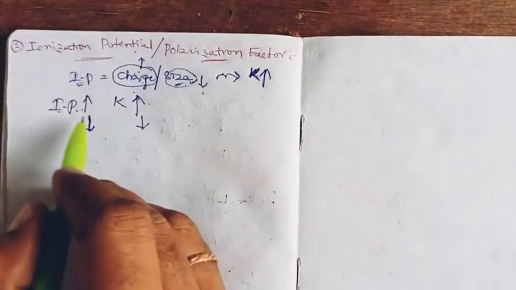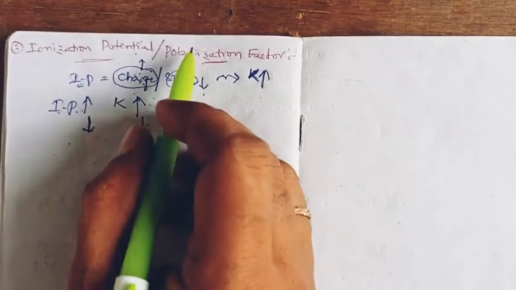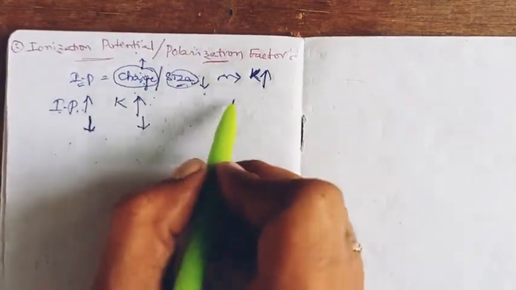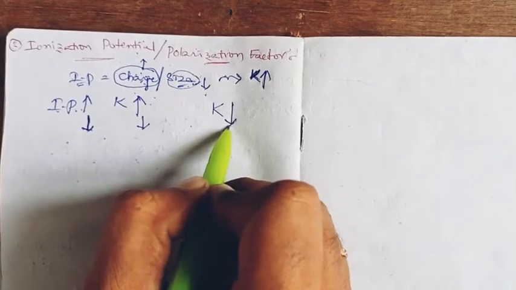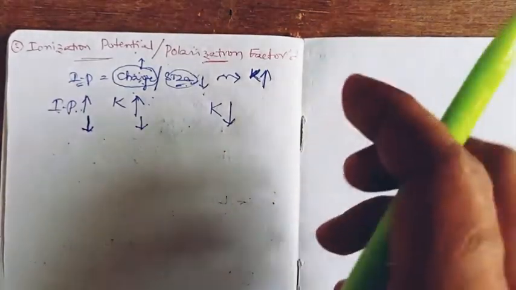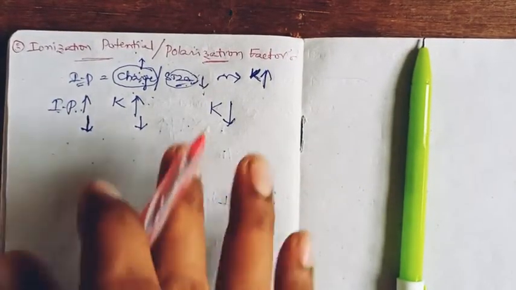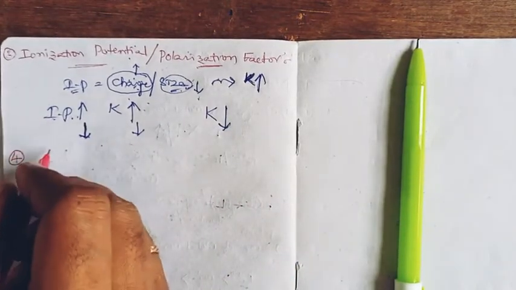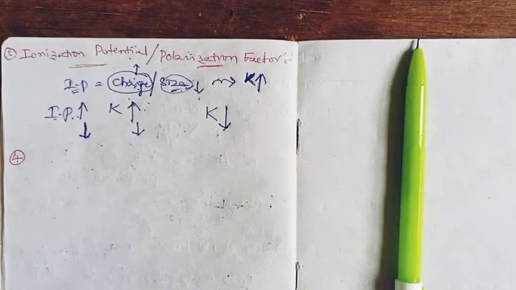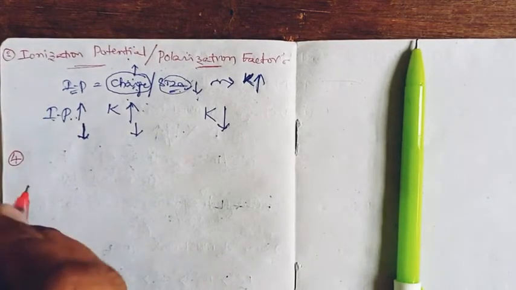So when ionization potential decreases, either the charge decreases or the size increases, which reflects in the stability constant value decreasing. This is how the ionization potential or polarization power, the fourth factor, is expressed in the Irving-Williams order.